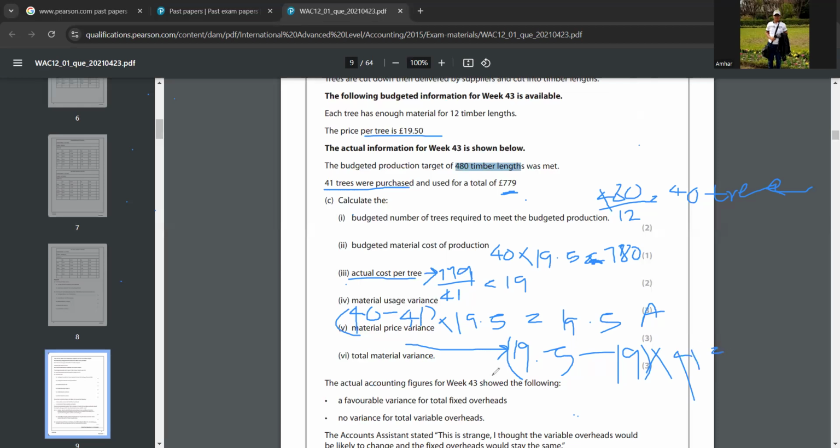And then if you want to find the total material variance, what you have to do is add this total answer plus this total answer, material usage variance plus material price variance. I taught you how to do that in the previous part, right? Can you find that and tell me then? One favorable. Yes, very good. Correct. So this is the answer. That's all. Now is this whole answer clear to you, or do you need me to explain again? No, that's fine. Okay.